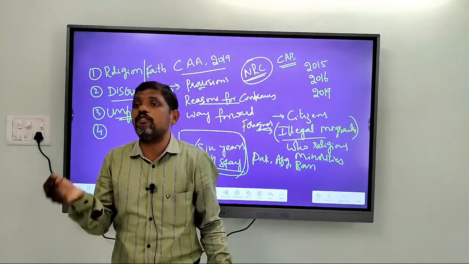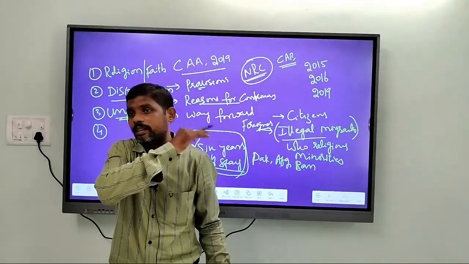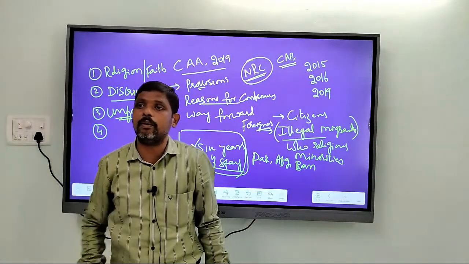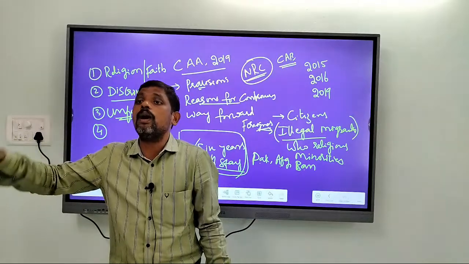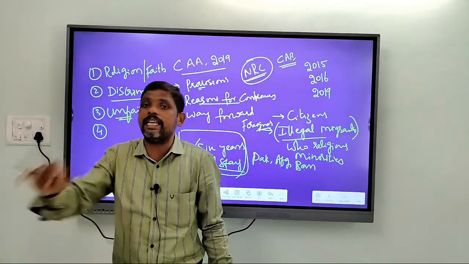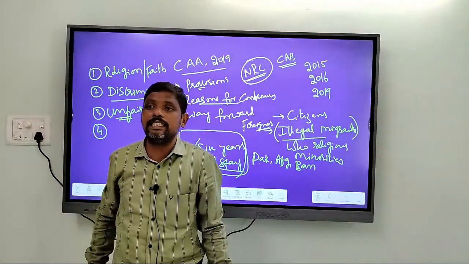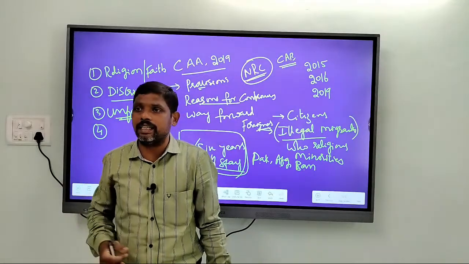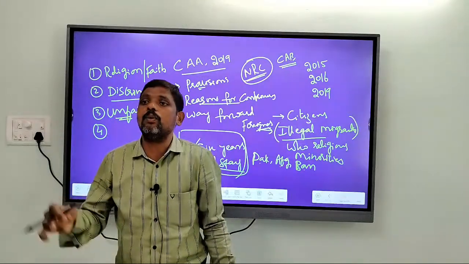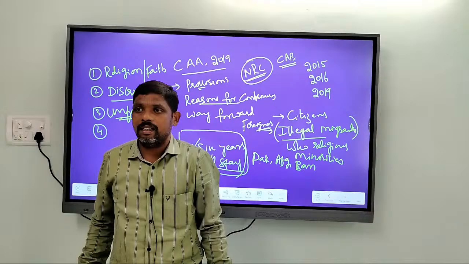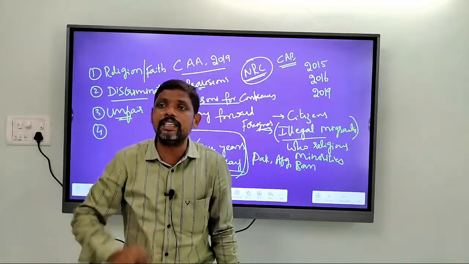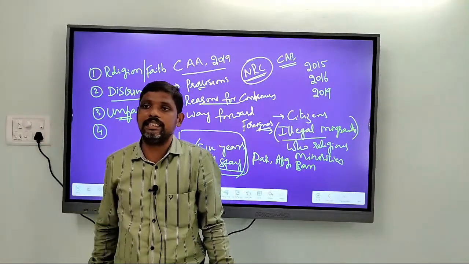That means the one who cannot prove their stay in India, what will be done to them? They will be deported. So it is these people who are in the fear of being deported, who are protesting against the implementation of the Citizenship Amendment Act. Now, who are protesting? Whether the genuine candidates or the one who cannot prove their stay in India, the one who cannot prove their identity in India? If you can prove your identity, there is no problem, you will get Indian citizenship. If you cannot prove your identity, you won't get citizenship.